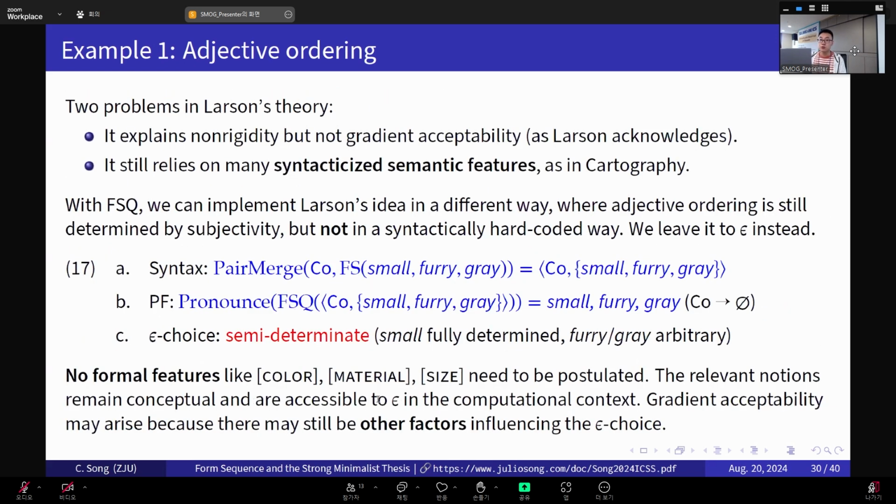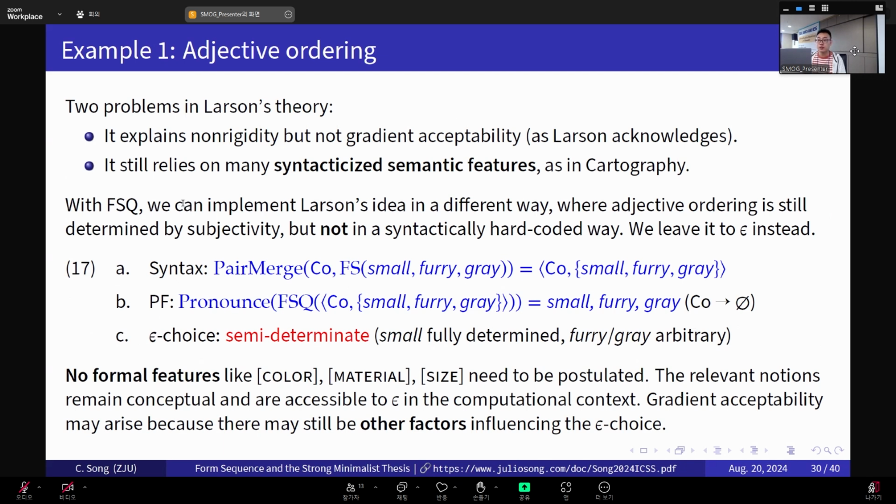However, there are 2 potential problems in this theory. The first is that it explains non-rigidity for sure, but it doesn't really explain the gradient acceptability, which Larson himself also acknowledges. The second potential problem is that even though Larson is arguing against the cartographic approach, he still heavily relies on many formalized or syntacticized semantic features, okay, just as in cartography.